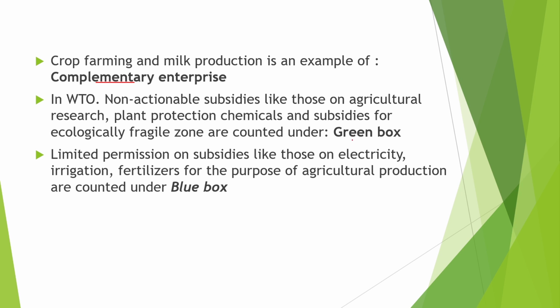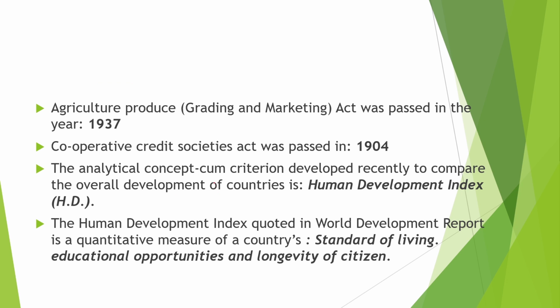In WTO, the non-actionable subsidies like those on agriculture research, plant protection, chemicals and subsidies for ecologically fragile zones are counted under the green box. The limited permission on subsidies like those on electricity, irrigation, fertilizer for the purpose of agriculture production are counted under the blue box. Agriculture Produce Act was passed in the year 1937. The Cooperative Credit Society Act was passed in 1904.